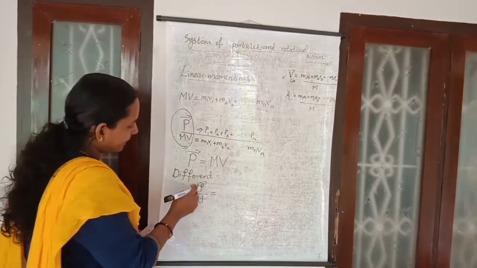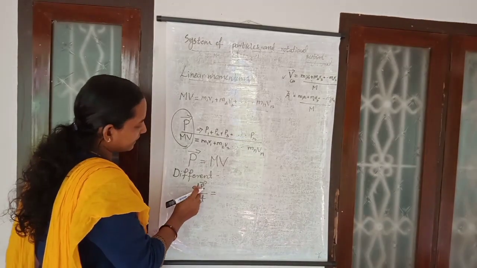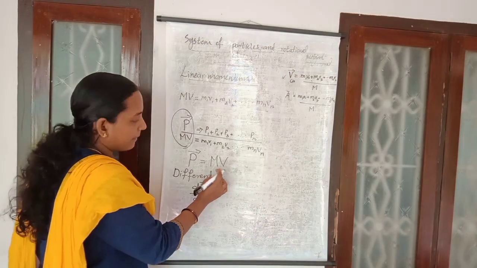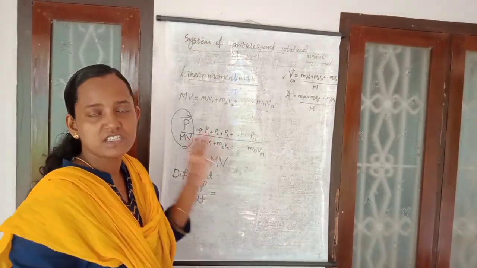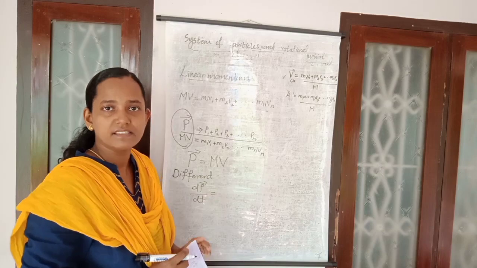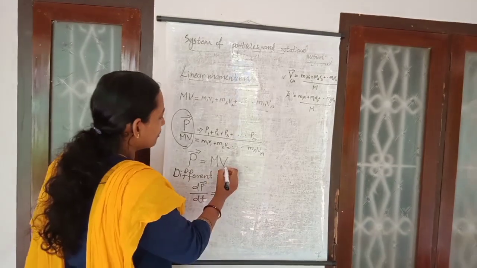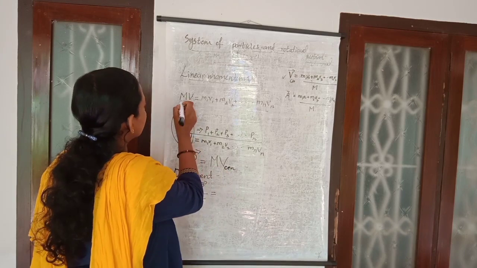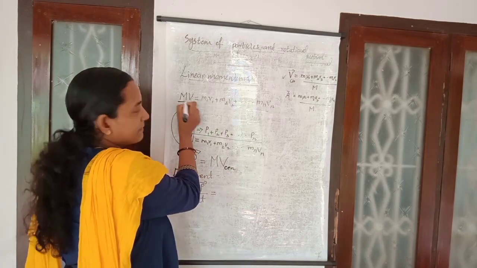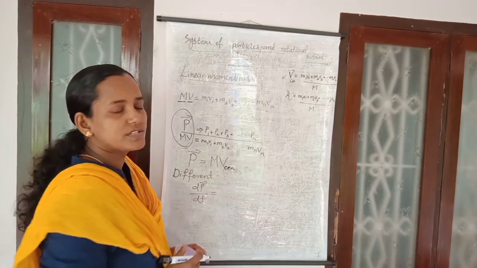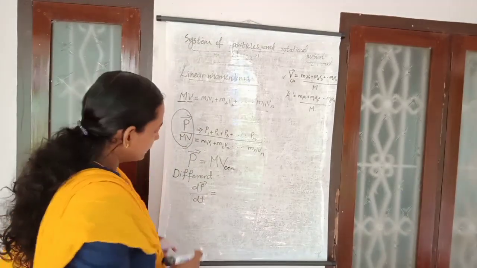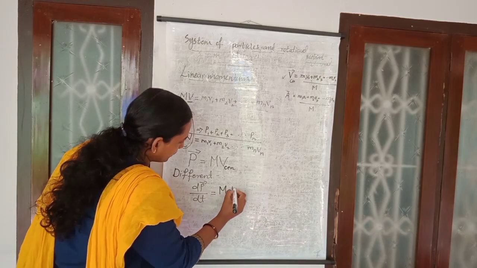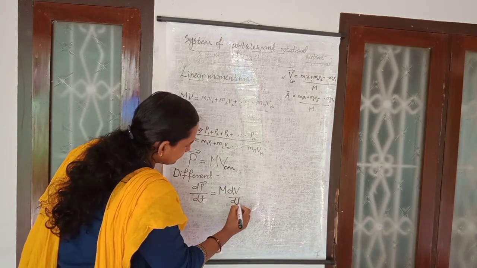So d by dt of the momentum is equivalent to d by dt of mass into velocity. But mass is a constant. The total mass of a system of particles is constant, while V will vary. Here V is the velocity of the center of mass. This capital M is the total mass of the system, and V stands for the velocity of the center of mass itself. This velocity of the center of mass is a variable, so you can write it as M into dV by dt.